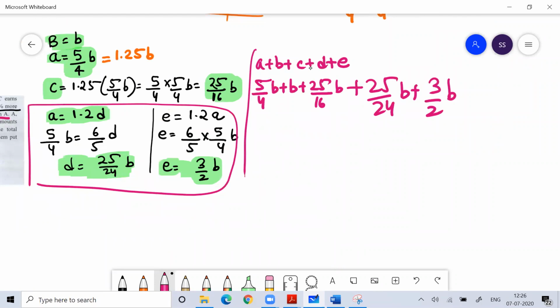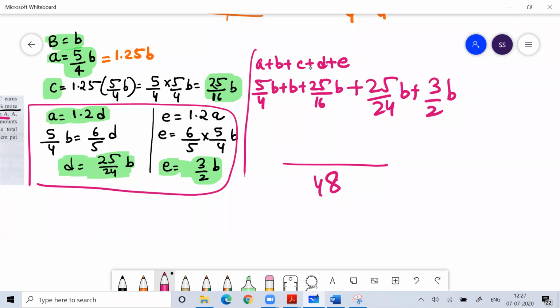LCM, I think you will get 24 only. 4, 16, 24. How much will you get for LCM? No, 24 you will not get. 48 you will get as LCM. 24 is not divisible by 16. So the LCM you will get is 48. So once you get the LCM 48, now solve it.